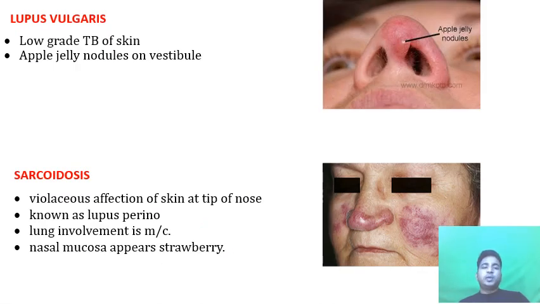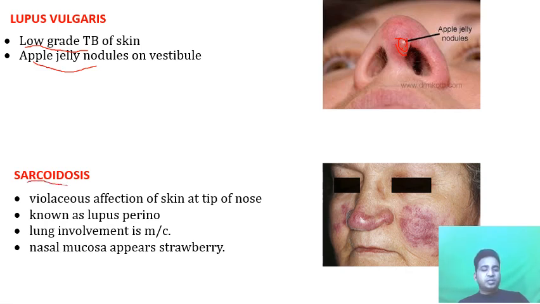Now lupus vulgaris, it is a low-grade TB of skin. So lupus vulgaris is nothing else but tuberculosis of the nose or tuberculosis of the skin, which is low grade. What is the pathognomonic feature? Apple jelly nodules on the vestibule. You can see here apple jelly nodules over the vestibule. So it is pathognomonic of lupus vulgaris.